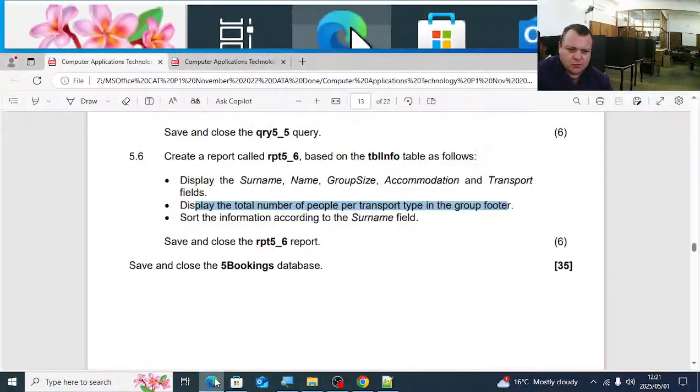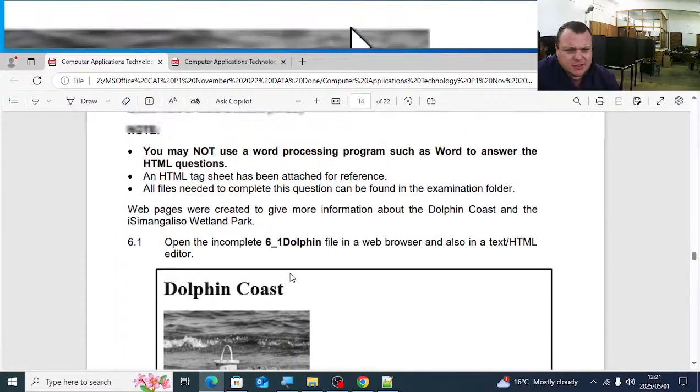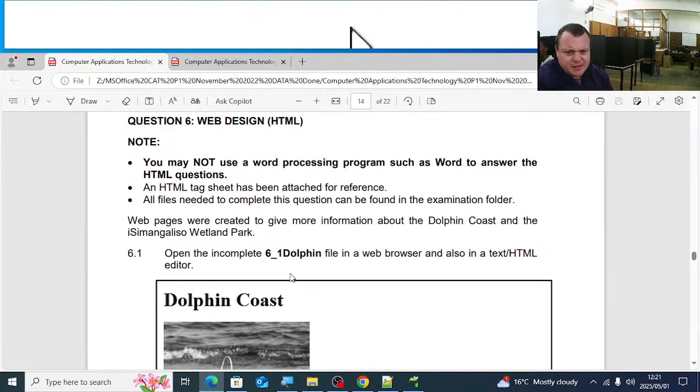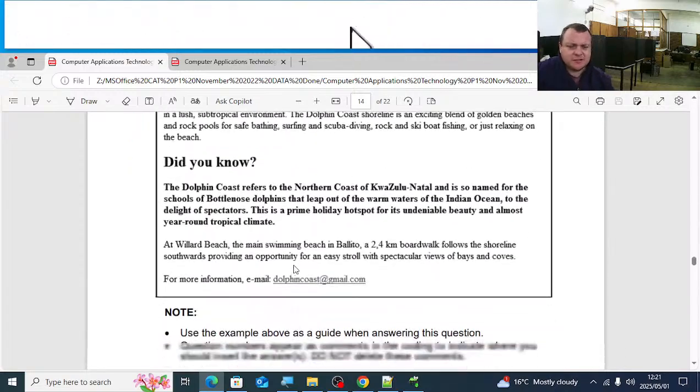Right, 6.1. Let's say so. Web pages were created to give more information about the Dolphin Coast and the Isimagaliso Wetland Park. Open the incomplete 6_1 Dolphin file in your web browser and HTML editor.